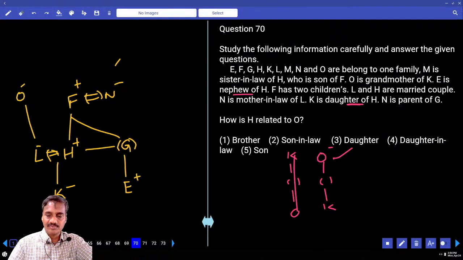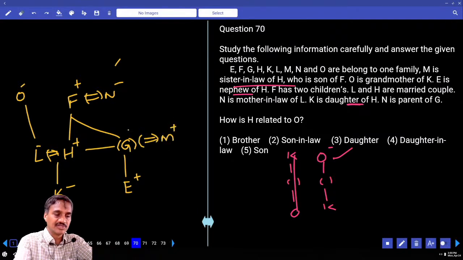Then we have one more piece of information. What is that? M is the sister-in-law of H. That means C and M are a married couple, and sister-in-law means M is a female, isn't it? And G is.